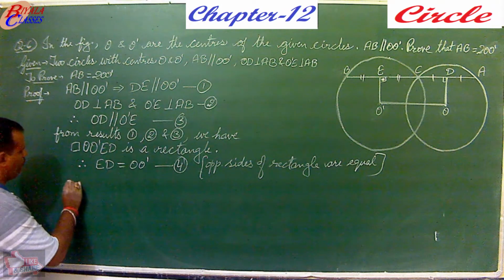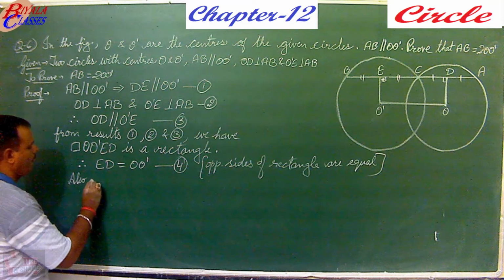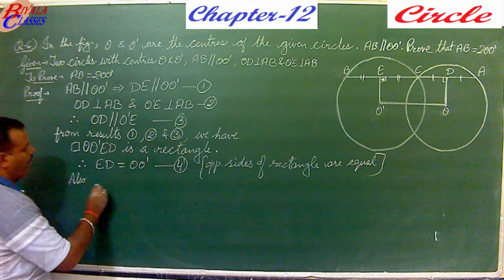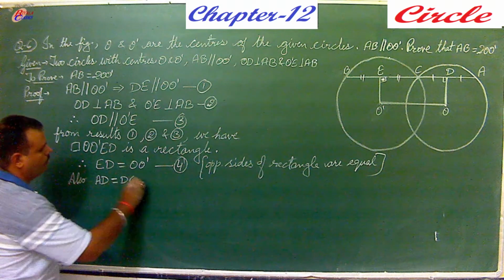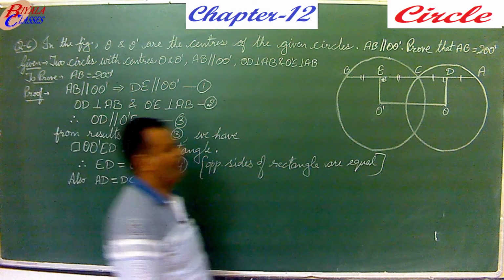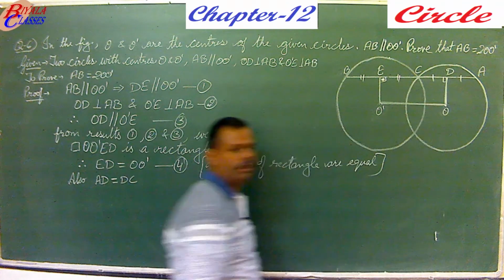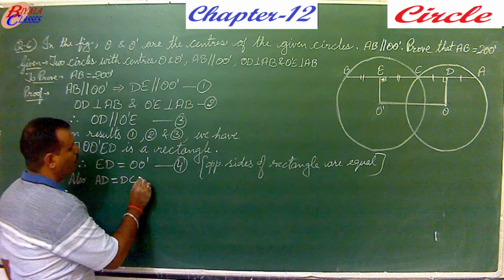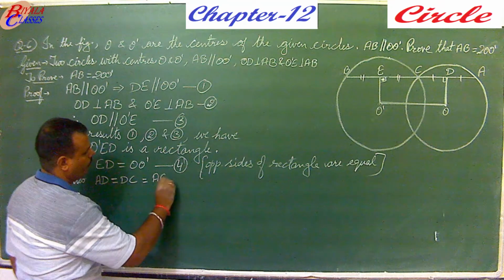Now also AD is equal to DC. AD and DC, these both are equal. Both being equal means they are half of AC.